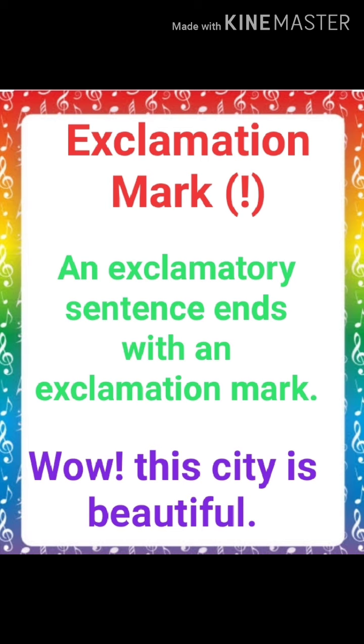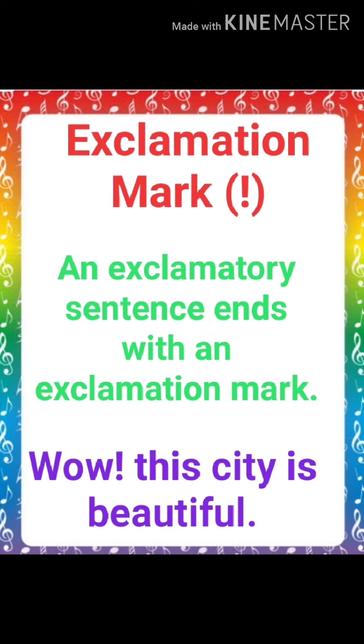Now with the word wow we use the sign of exclamation. Why? Because here we are expressing our feeling. Wow. With this word we are expressing our feeling that we are impressed, we are happy, we are delighted with this city. So whenever we are expressing our feeling, our emotion, our happiness, or any surprise, any excitement, then we use the sign of exclamation with that word.